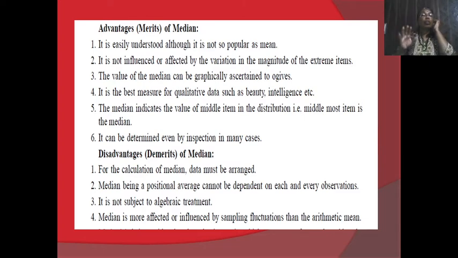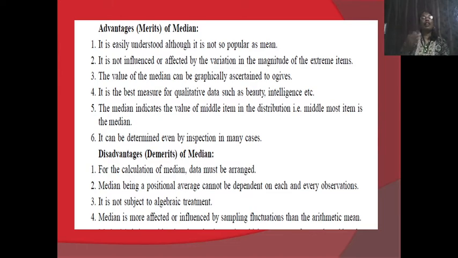It is not subject to algebraic treatment. And the last demerit, median is more affected or influenced by sampling fluctuation than the arithmetic mean. Means if in that data, instead of 4 variables, 5 or 6 variables or observations come, it will definitely fluctuate.